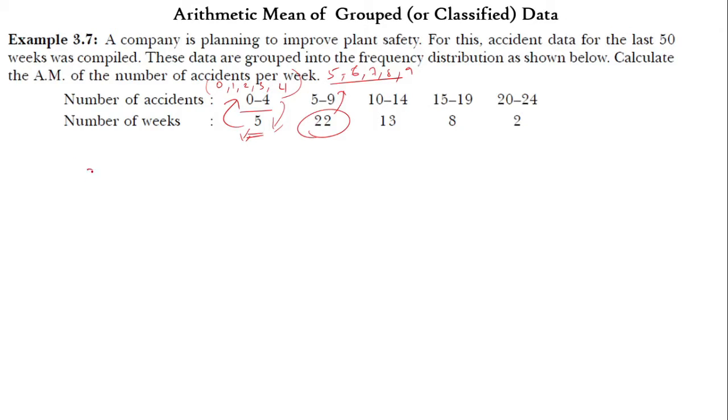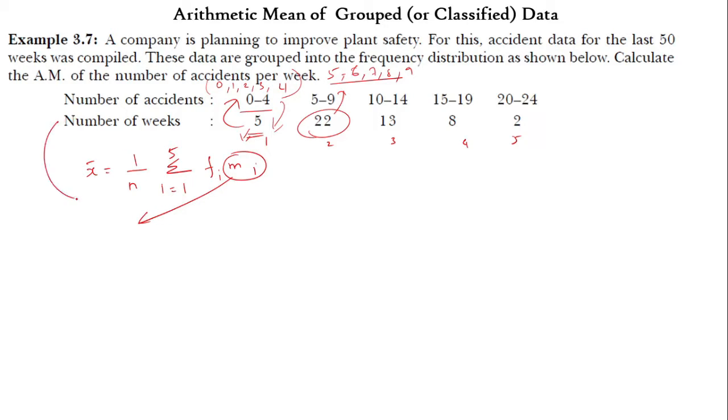Obviously we know the formula: x bar is equal to 1 by n, summation of f i into m i, where i goes from 1 to 5. So 1 data, 2 data, 3, 4 and then 5. That's why 1 to 5. Okay, fine. Now what is meant by n? We are going to find this.